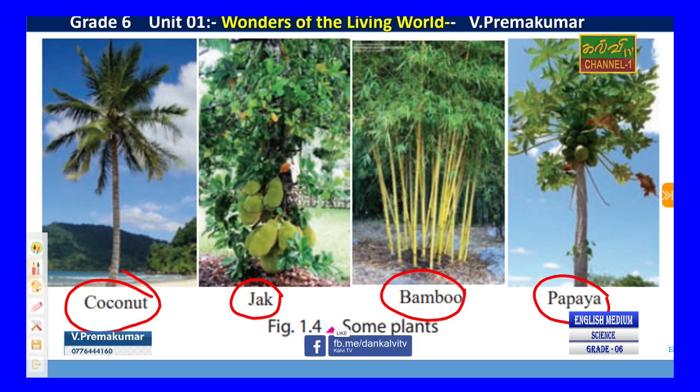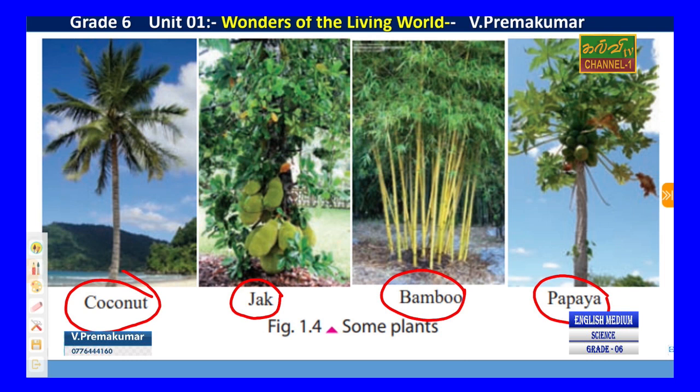So many plants around us. Students should find out the names of the trees. Otherwise, you can buy from the bookshop books with names in English, Sinhala and Tamil, so you can learn yourself. That is good for your studies in future.